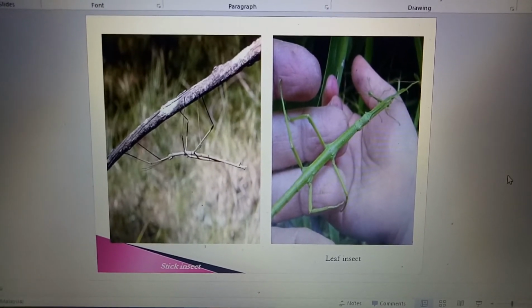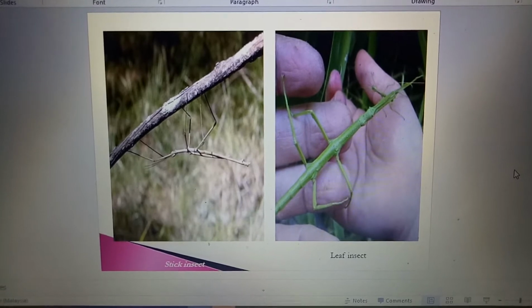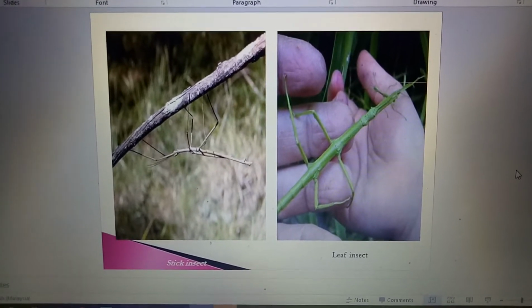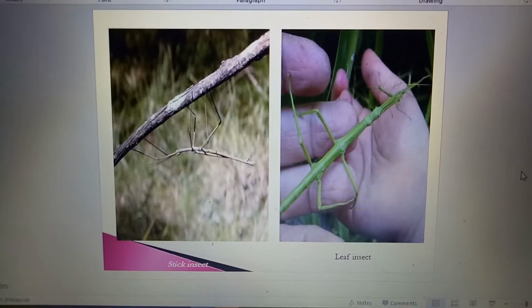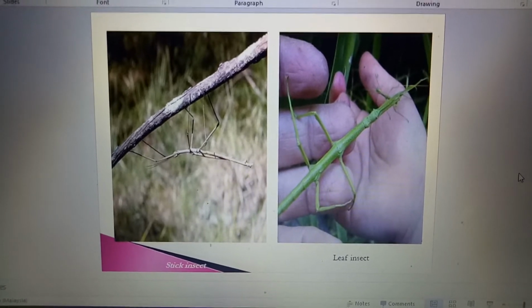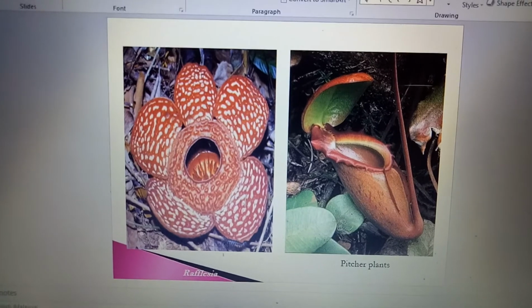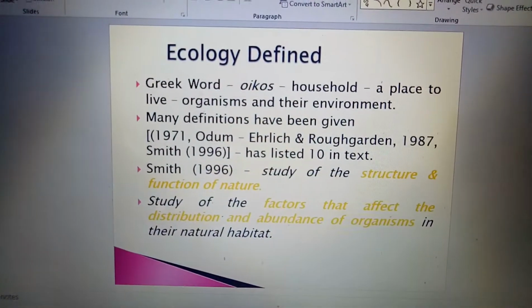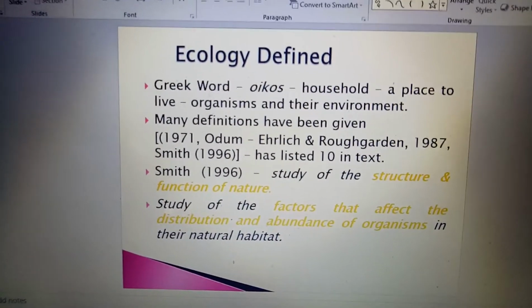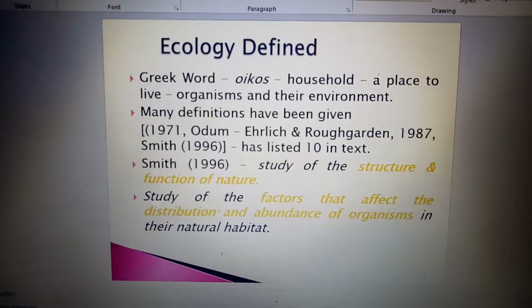This is due to their adaptation to the climate in their own habitat in the country. This is another example. So it is very important for you to know the definition of ecology.